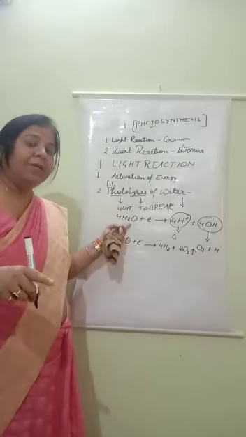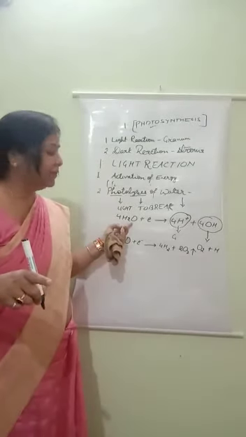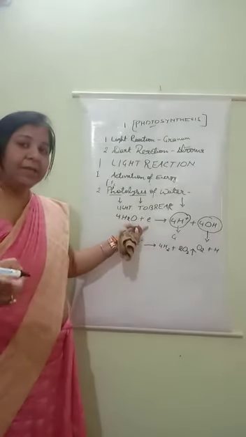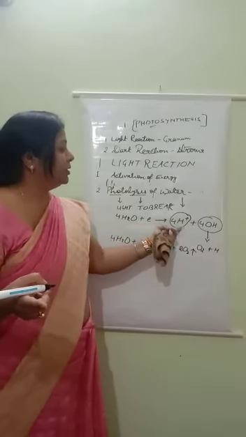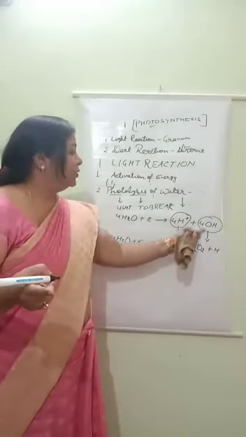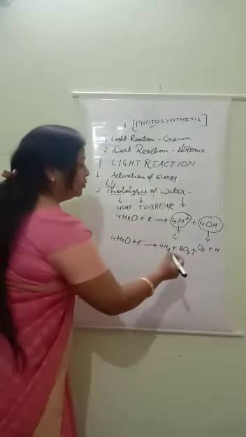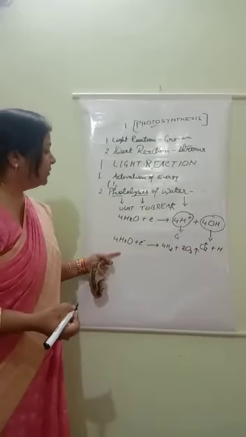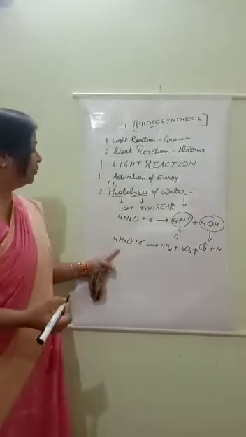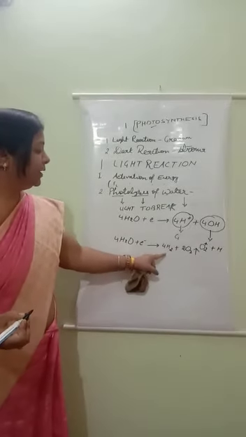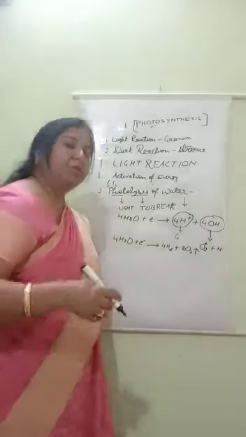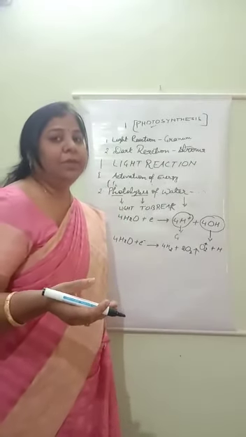Water as a raw material taken by the leaves is present in the leaves. Then here an electron is released. So this electron, you can say this energy molecule, breaks the water molecule into hydrogen ion and hydroxyl ion. Hydroxyl ion releases oxygen, and this oxygen goes into the environment. So a balanced equation you can write in this way: 4H2O plus energy breaks. With the help of light energy, water breaks into hydrogen ion and oxygen ion. This oxygen goes into the environment and is used by human beings or by animals.